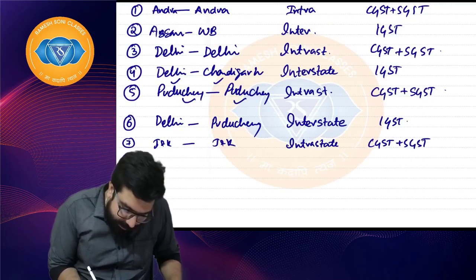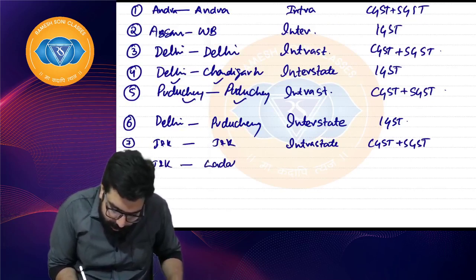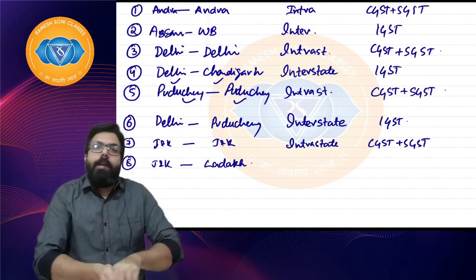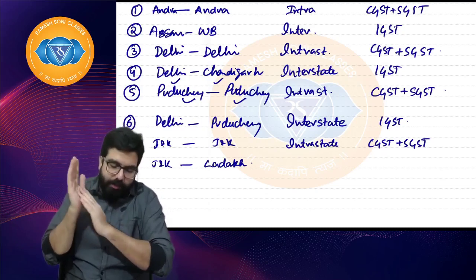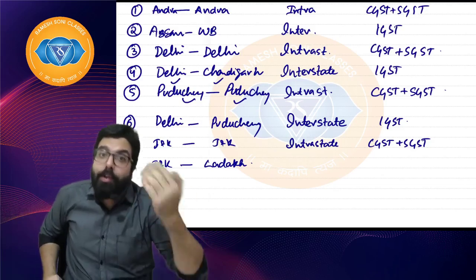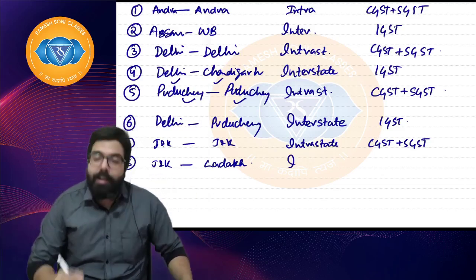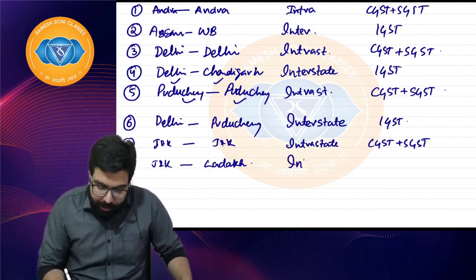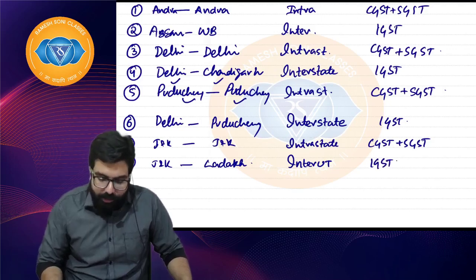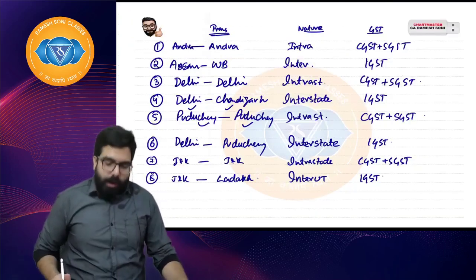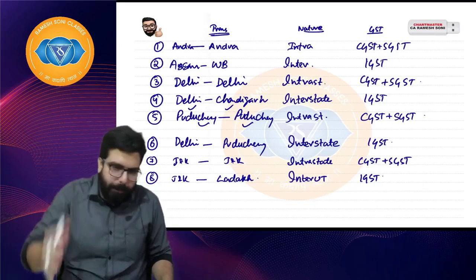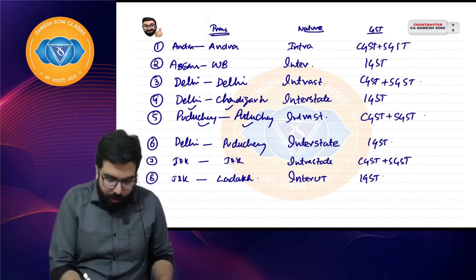Sir, supposingly it is Jammu and Kashmir to Ladakh. Himanshu, the question is for you. Quickly tell me, Jammu and Kashmir to Ladakh, what are we going to charge? Jammu and Kashmir is a state, Ladakh is a union territory, one state to another union territory. Inter-UT, sorry, it is inter-UT, we are going to charge IGST. I hope everyone is clear till here. Right, everyone, can I go ahead? If you guys want to copy, you can copy it quickly. Otherwise, knowledge should be in the brain, not in the pages. Right, everyone? Chalo, let's go ahead, everyone.